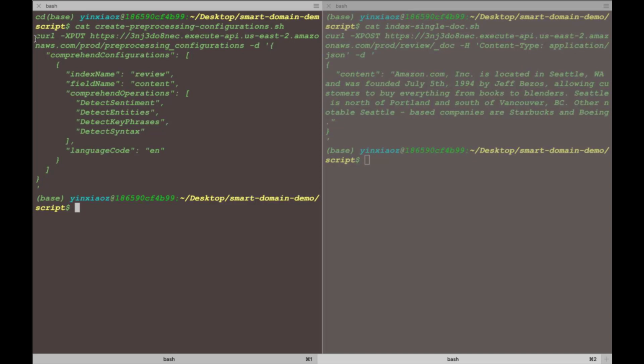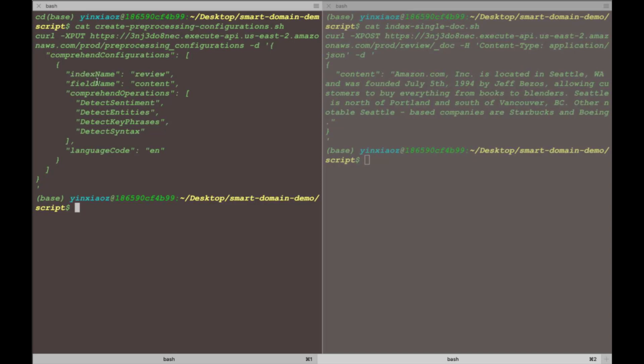And this part is the one that we just saw in the stack outputs for the proxy endpoints. The preprocessing configuration is the path of these APIs. And here is the body of these requests. Some of the key attributes that you should be aware of, first of all, is the index name. When you need to index a document into the Elasticsearch domain, you have to give the index name. In this case, I just chose the name review.